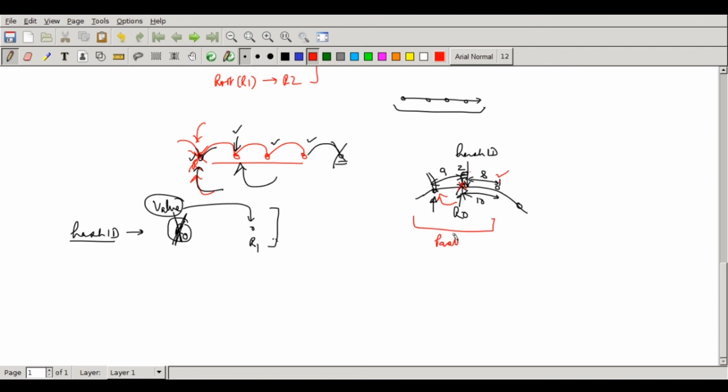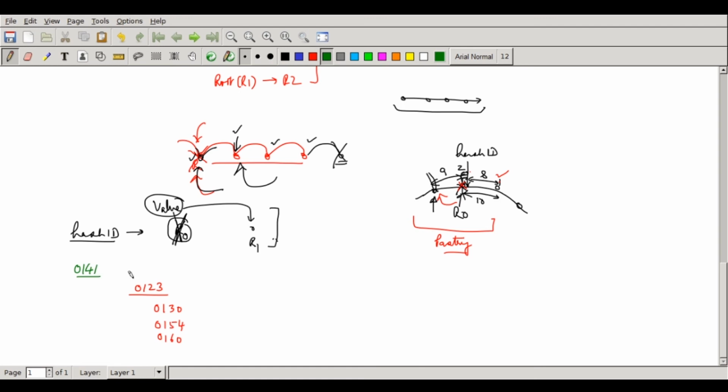Okay. So similarly, I can show that even for a Tapestry algorithm, this will not be true. So let's take a case that there is a node called 0, 1, 2, 3. I am again taking a 4-digit system. And this has in its table 0, 1, 3, 0, 0, 1, 5, 4, and 0, 1, 6, 0. Okay. And the hash ID which I am trying to search is 0, 1, 4, 1. Okay. So what will be happening in this case?